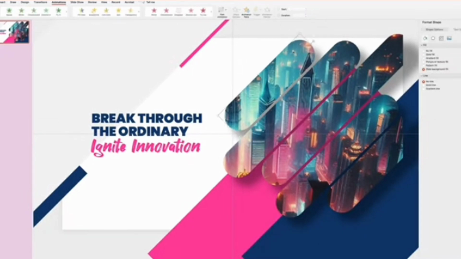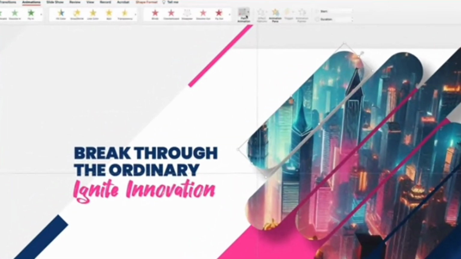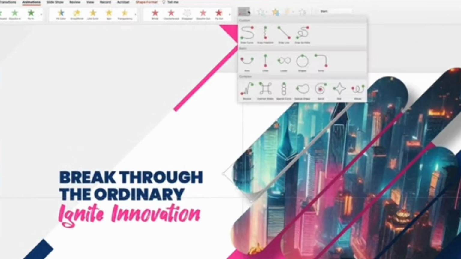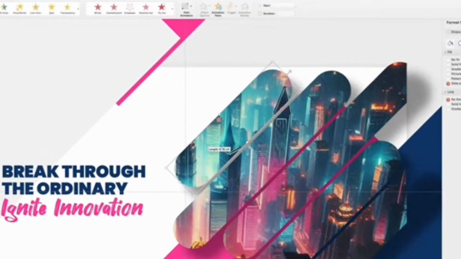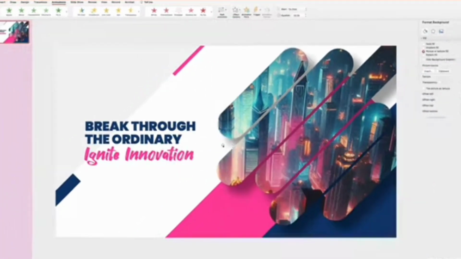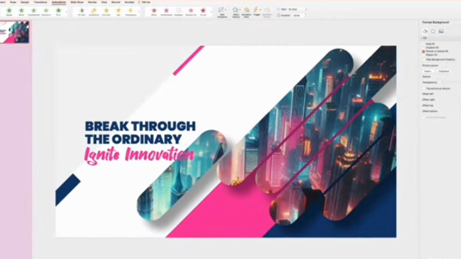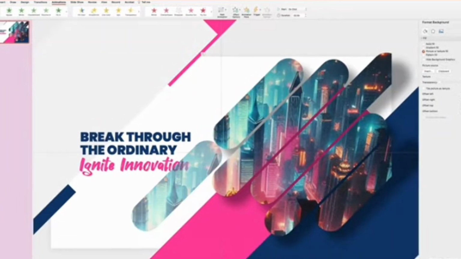So let's select the first shape, then click on the button that says path animation and choose the draw line option. Now we'll need to click where we want the animation to start, and holding down your mouse button, move the line across the shape and then release on the opposite side. You can already see what this animation is going to look like, but that's not yet final. We're going to adjust it a bit later.